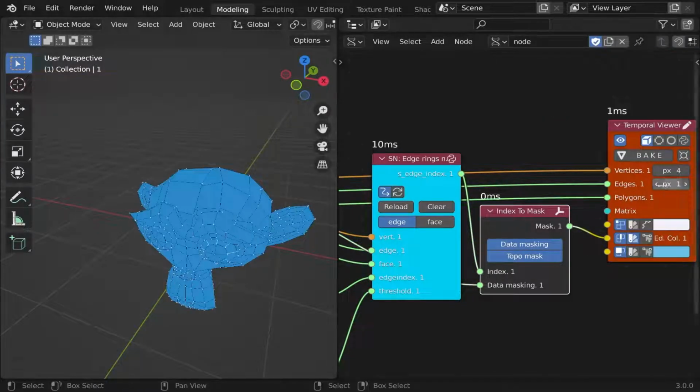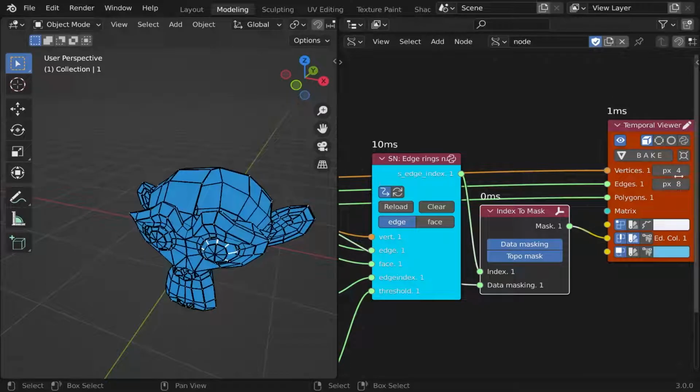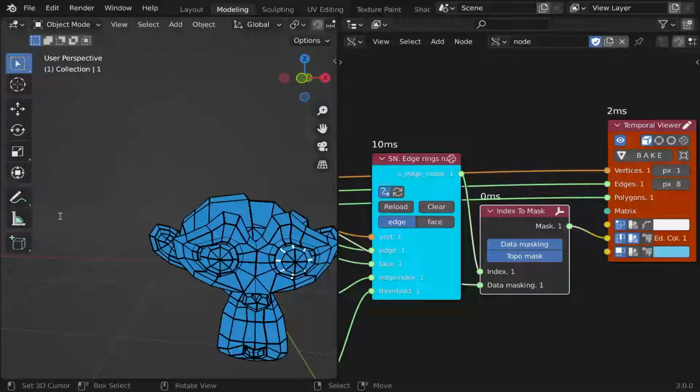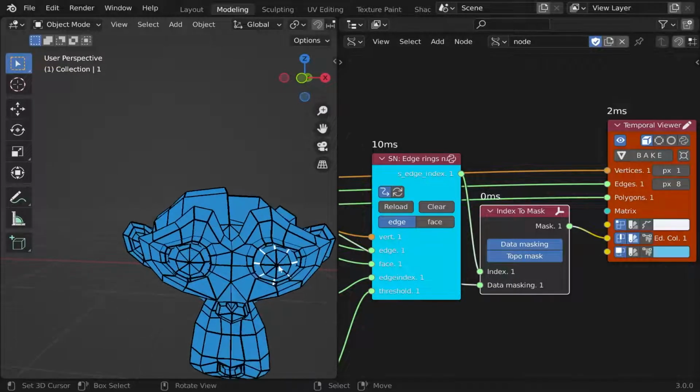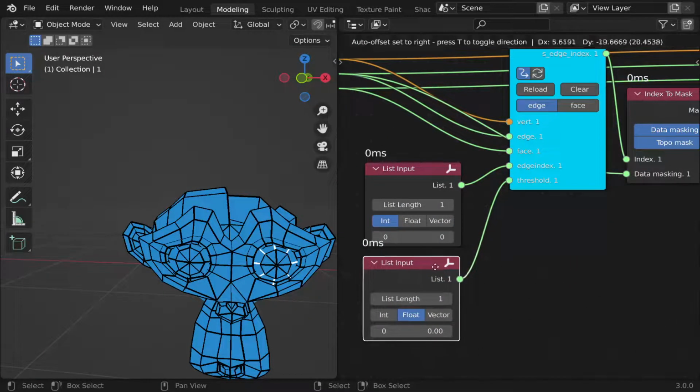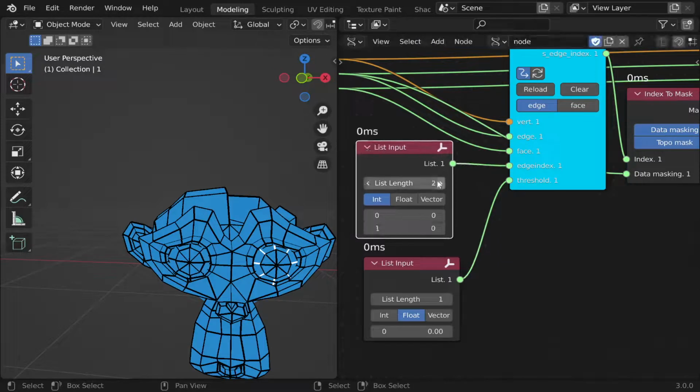At this point, we can observe the selected side-by-side edges. We can also specify multiple edges to select multiple side-by-side structures.